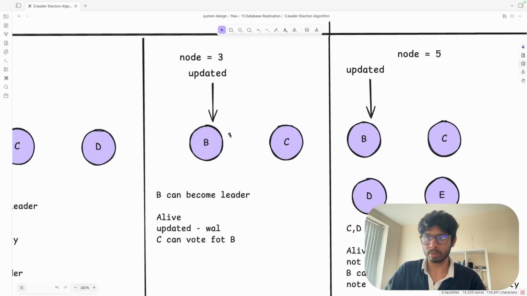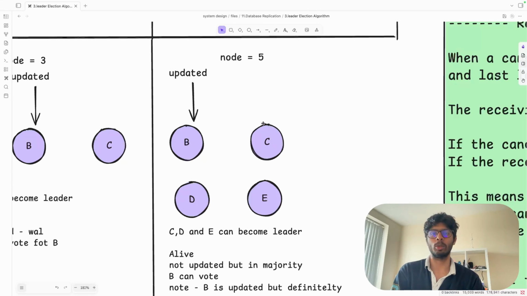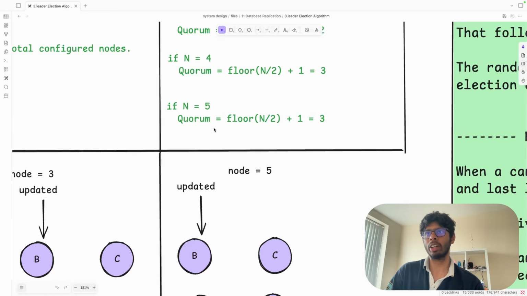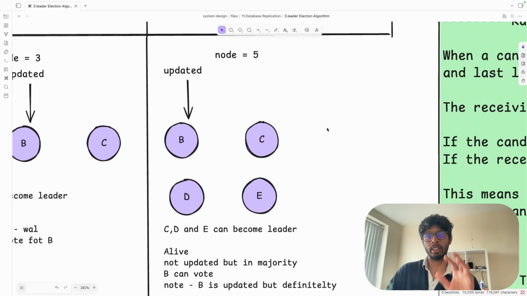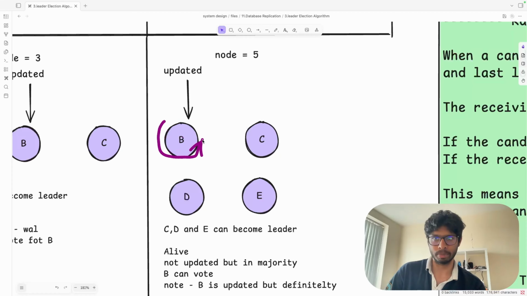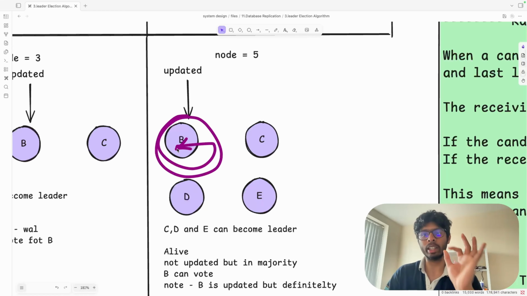It is clear. What is going to happen when we have five nodes? Okay, tricky situation. When we have five nodes, remember we have to get three votes. In the five we have to get the three votes, and it is very tricky, so please try to understand. If B starts the election, it is pretty simple. B will vote for itself. It will ask for the vote from C. C will also give. It will ask for E. E will also give. It will ask for D. D will also give. Perfect. If B started the election, then definitely B is winning.